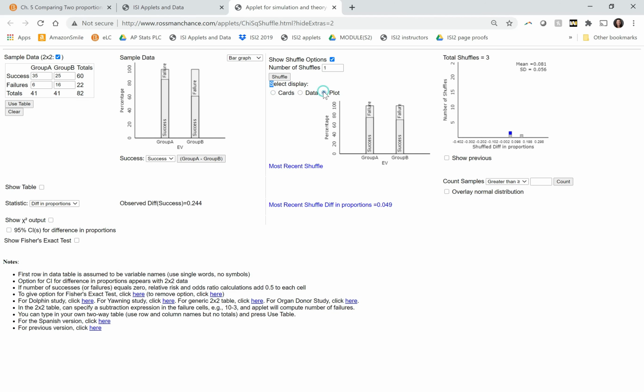We can also look at it in terms of the plot. So you can sort of see it doesn't come out perfectly even each time, right? Even would mean that there's no association, but sometimes you're going to get different values, and sometimes group A is going to be higher and sometimes group B is going to be higher. So I'm going to get up to 10,000.